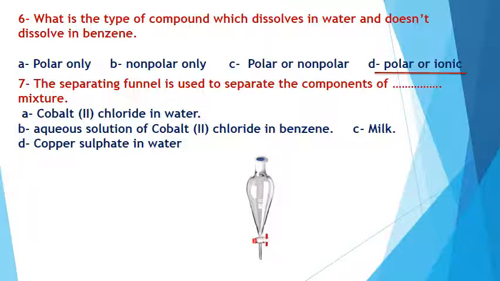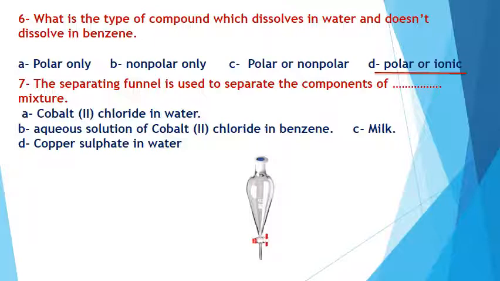Number A, cobalt 2 chloride in water. Cobalt 2 chloride in water, this is the solution, as cobalt 2 chloride dissolves in water. Number B, aqueous solution of cobalt 2 chloride and benzene. Yes, this is the right answer, as cobalt 2 chloride doesn't dissolve in benzene.